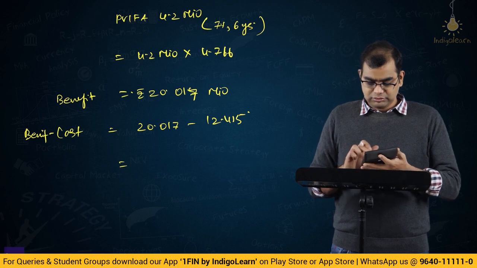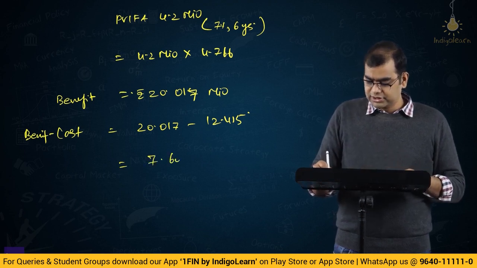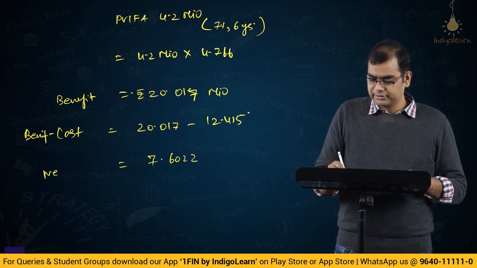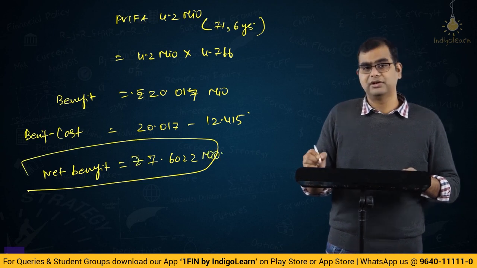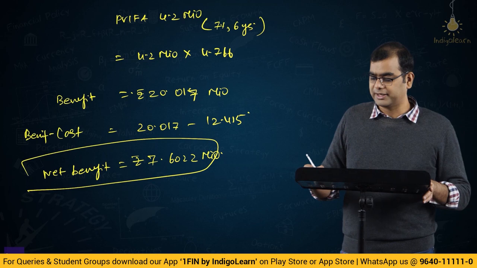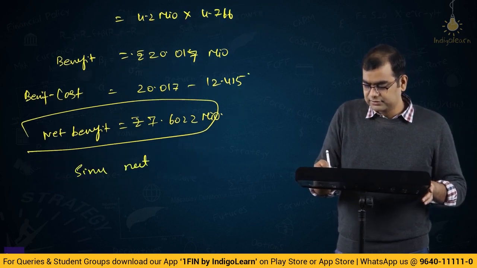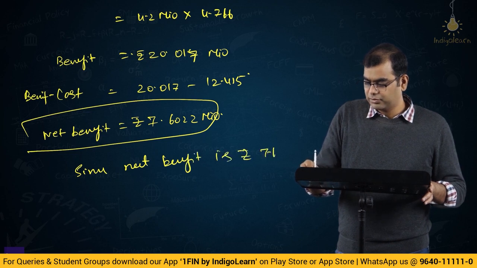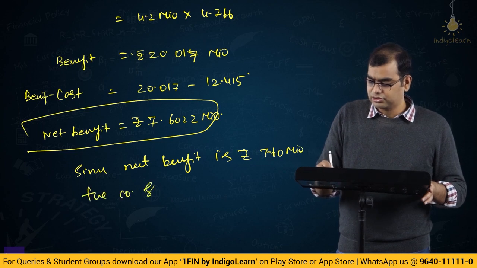How much does it come to? 7.6022 net benefit. So, this is million, please don't forget the nomenclature or units of measurement, rupees million. Since the net benefit is rupees 7.60 million, the company should go ahead with refinancing.